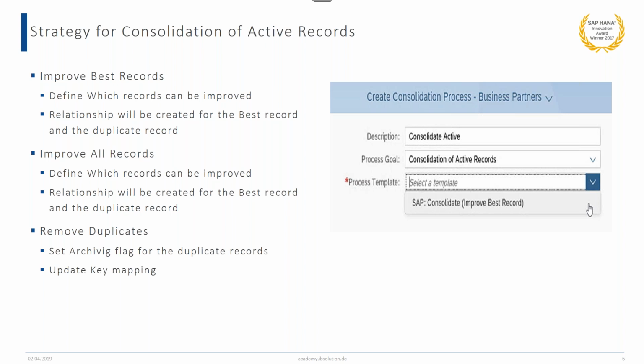In the case of improve all records, all the records which can be improved upon are selected. In this step also, the relationships are created between the best records and the duplicate records. And the last is remove duplicates. In the case of remove duplicates, we can set the archiving flag for the duplicate records, and then the key mapping is updated after the activation step.